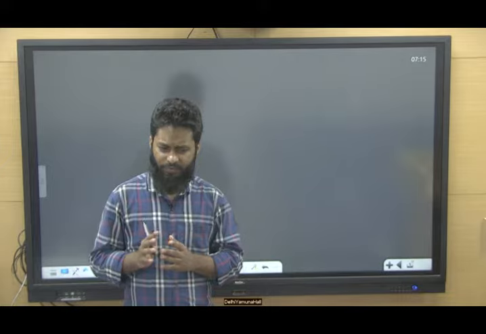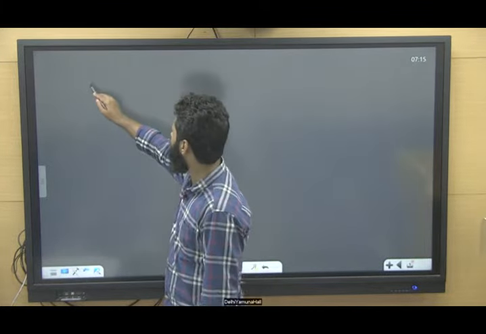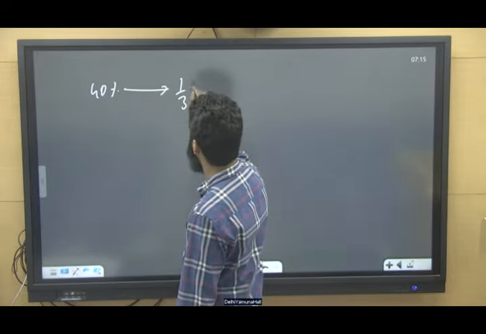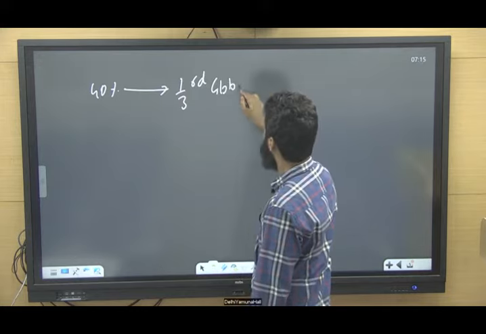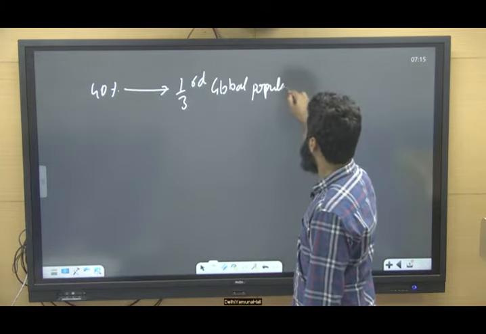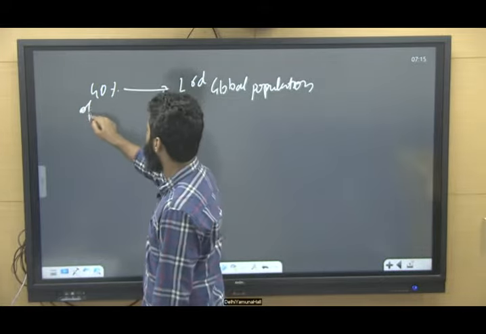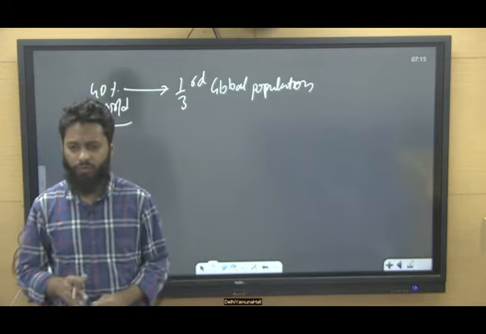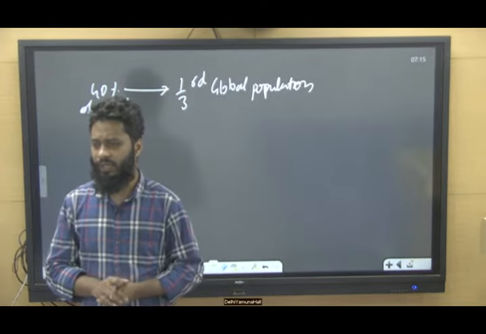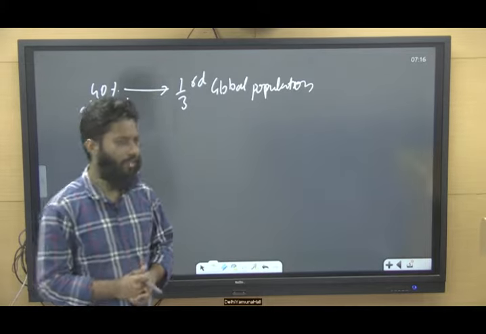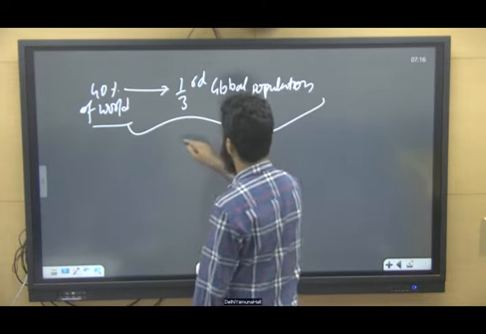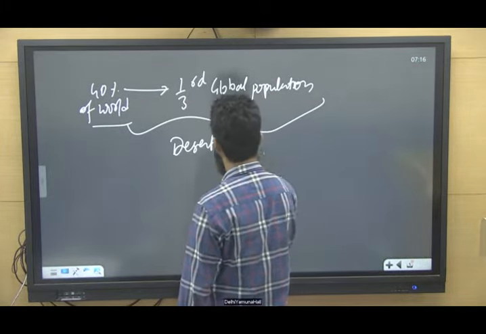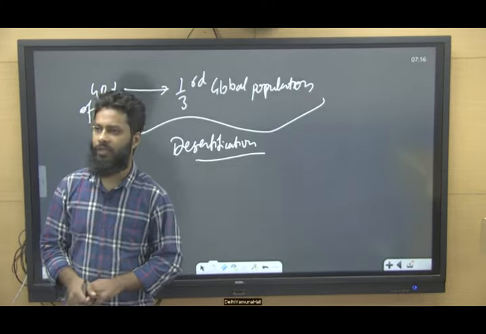See, around 40% of the global land area, which supports one third of the global population, is facing the problem of desertification, right?